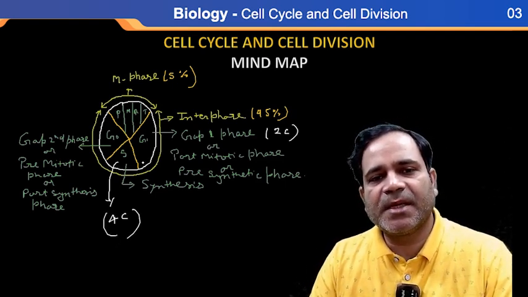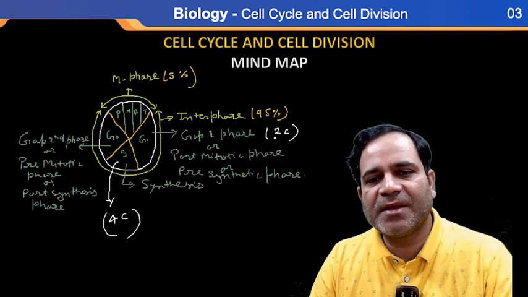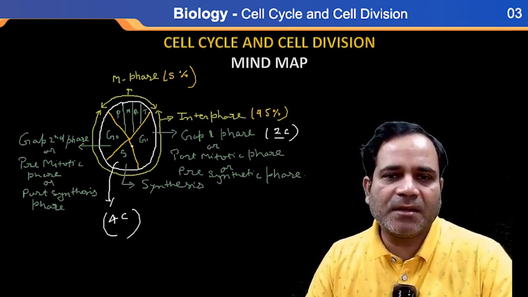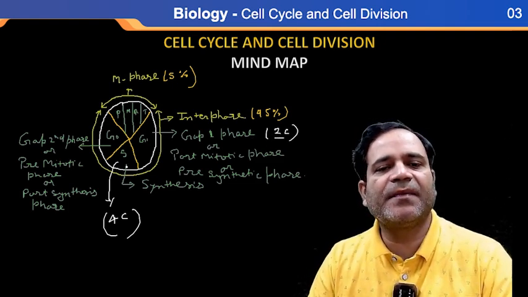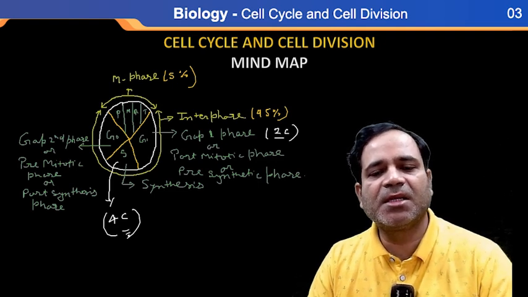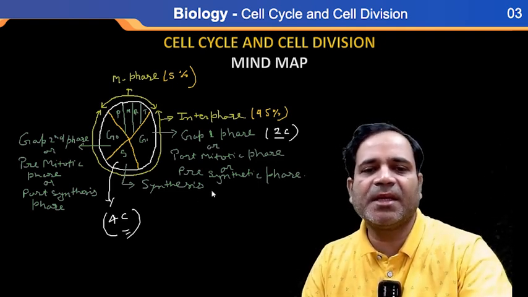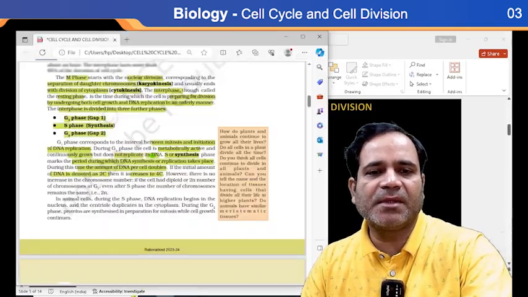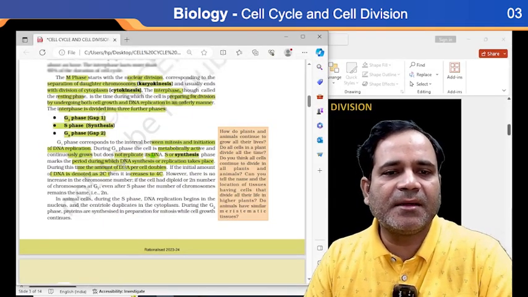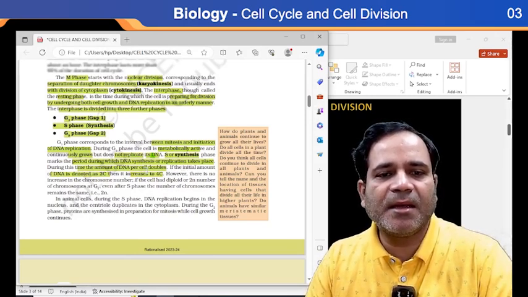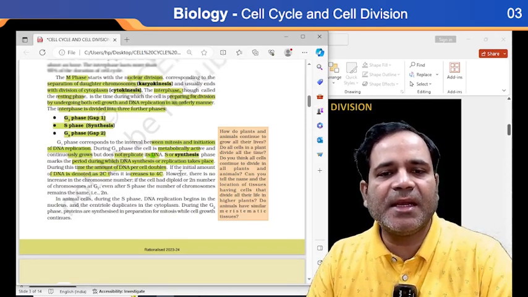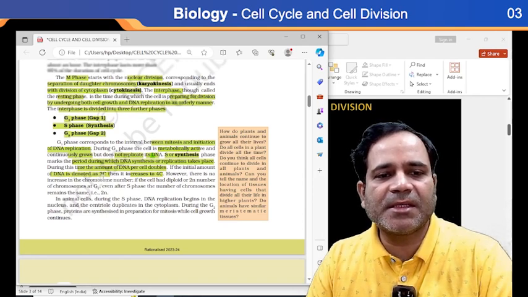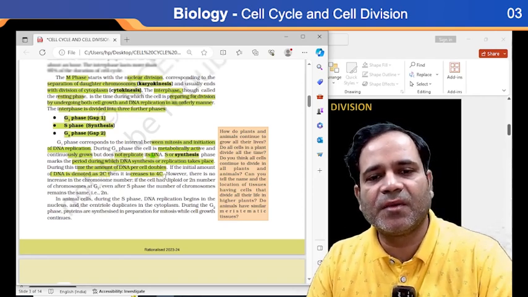So the amount of DNA in G1 phase is 2C, then after S phase the amount of DNA becomes 4C. DNA synthesis or replication takes place, and the amount of DNA per cell doubles.